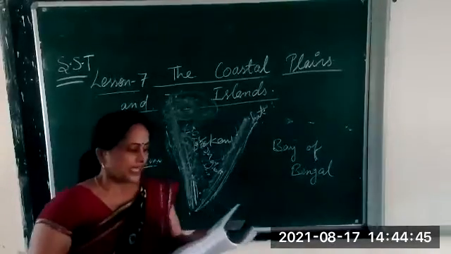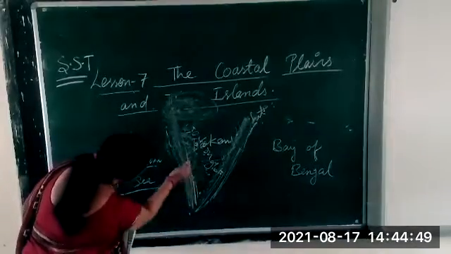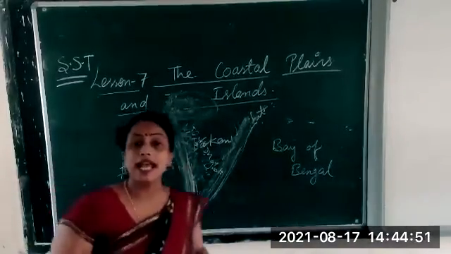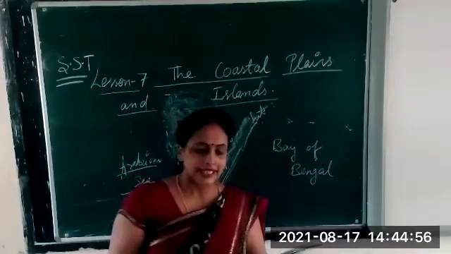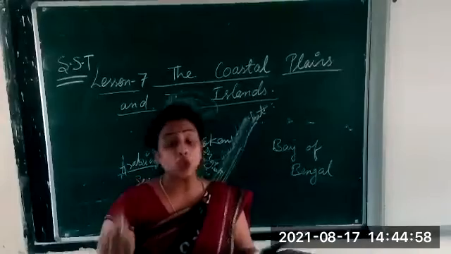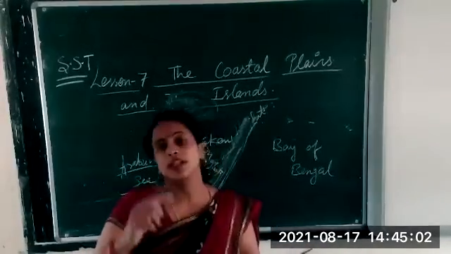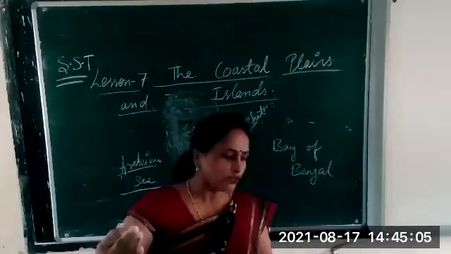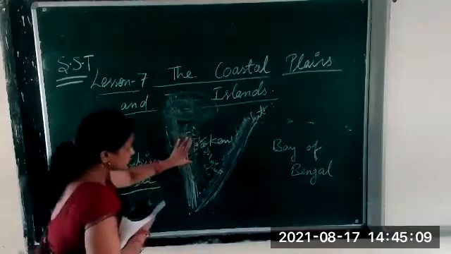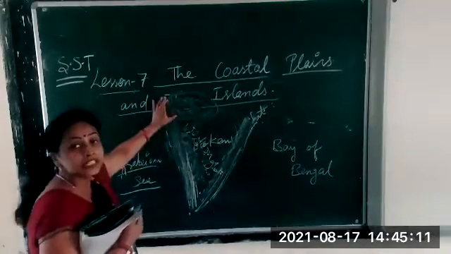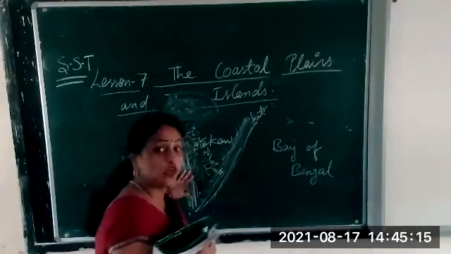And here in the southern part, this is what we call the Malabar coast. So now it is clear. The western coastal plain is divided: towards the north it is known as the Gujarat coast, in the middle we call it the Konkan coast, and down here the Malabar coast.